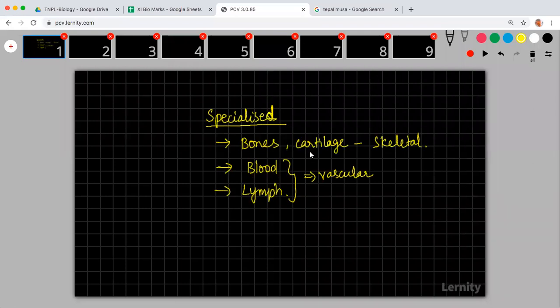Maybe a little bit about cartilage only we'll study. We'll not see it elaborately, but bones we have to study. What are the points that we have completed in specialized tissues? Can you just tell me? We have to freshly start this thing, no?